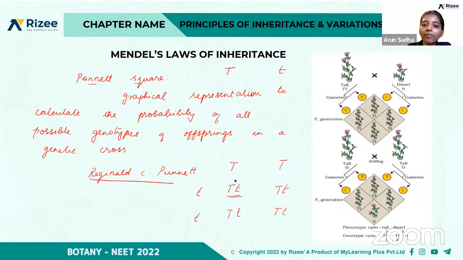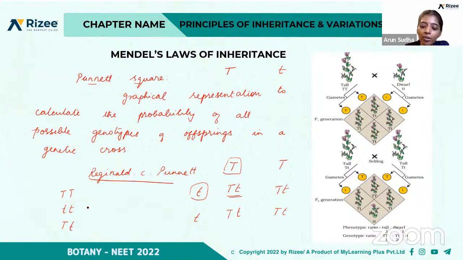That is, if one allele is from one parent, and this is from the another parent, so they fuse together. Now if they form a different combination of alleles, then this is called heterozygous. So this is homozygous tall, and this is homozygous dwarf, and this is heterozygous tall actually.